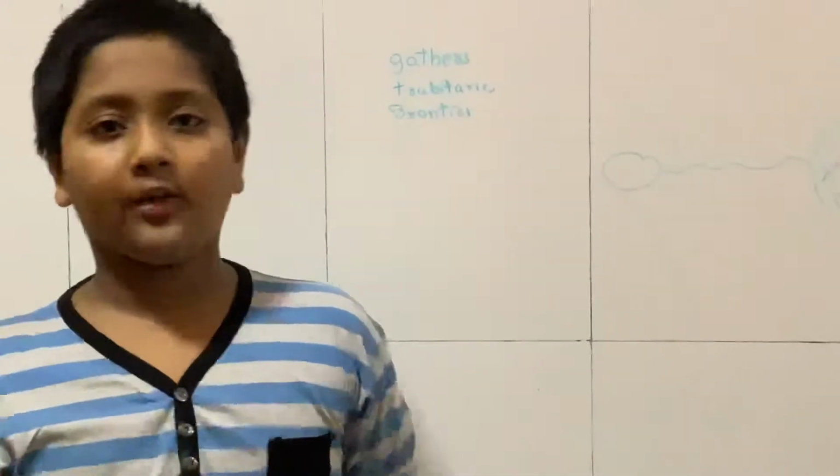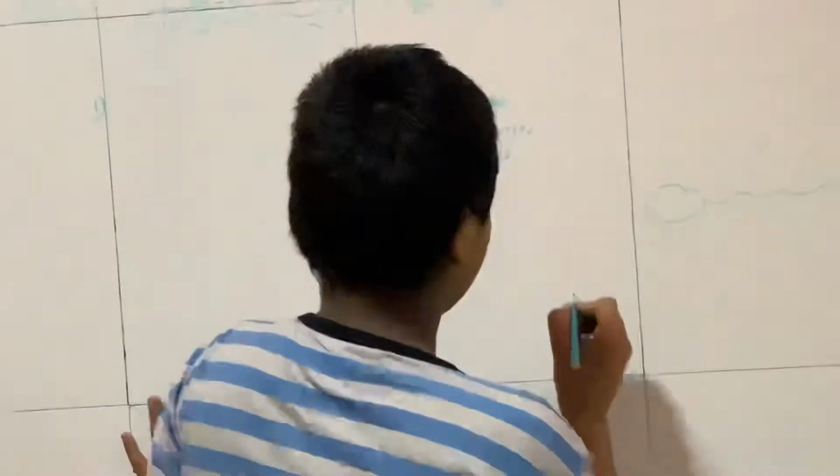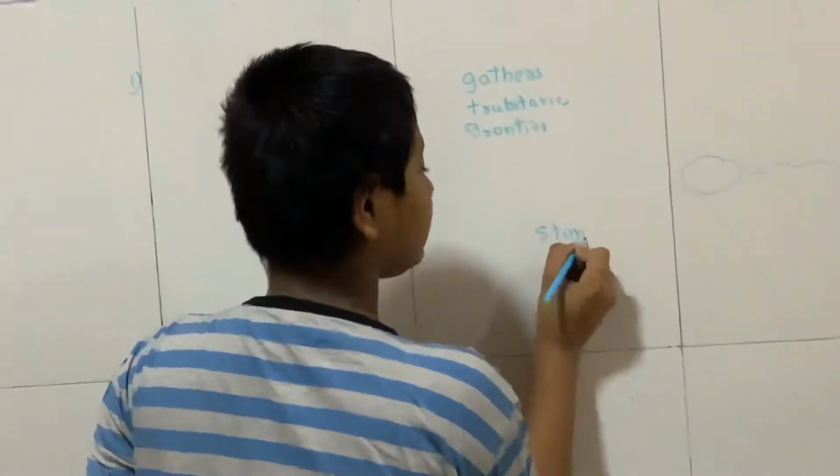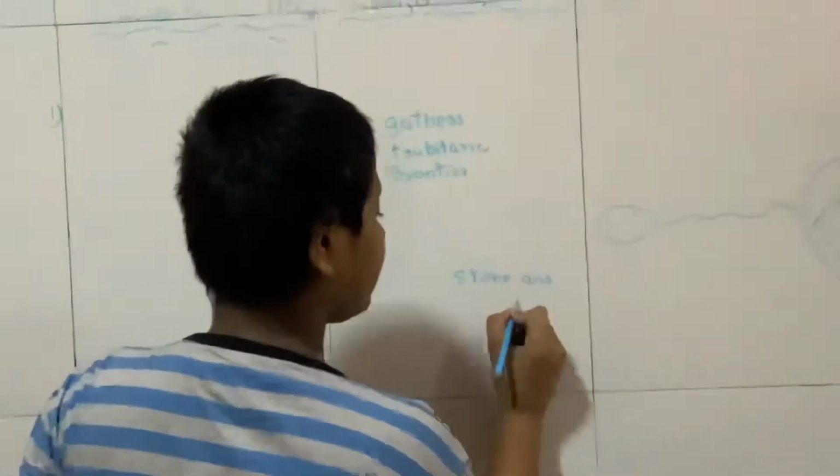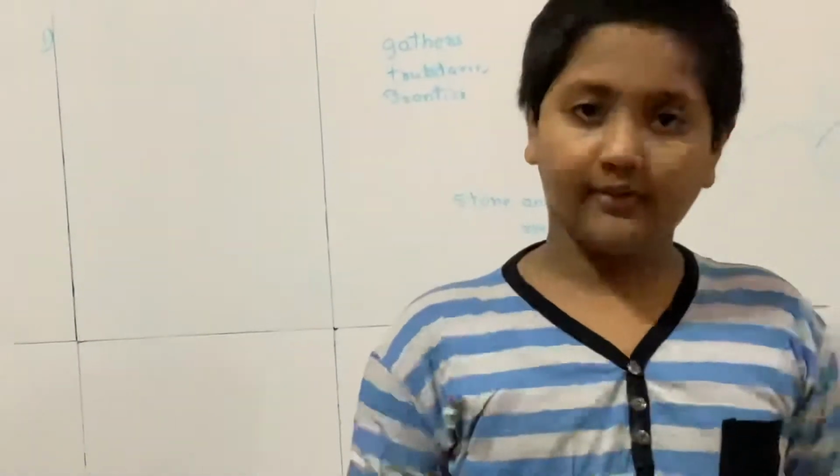Next term is inscriptions. Inscriptions means that in early times people wrote on stones. They did not have books or anything, so they wrote on stones and rocks and metals. Whatever they got, they wrote on it. Writing on a hard surface is known as inscriptions.